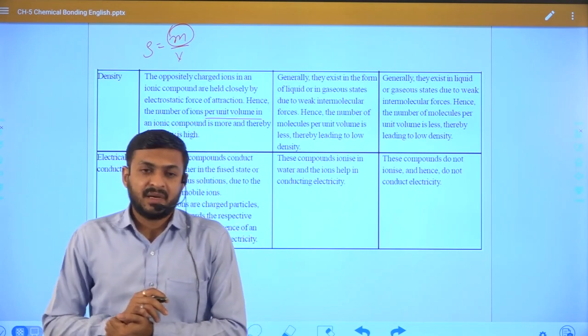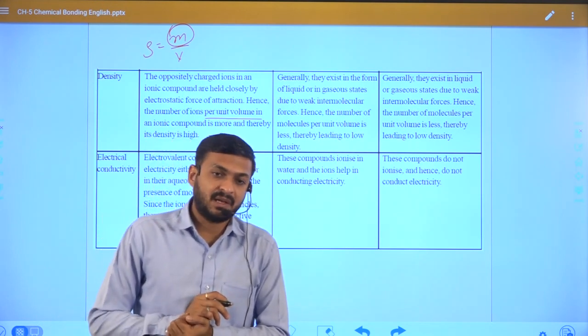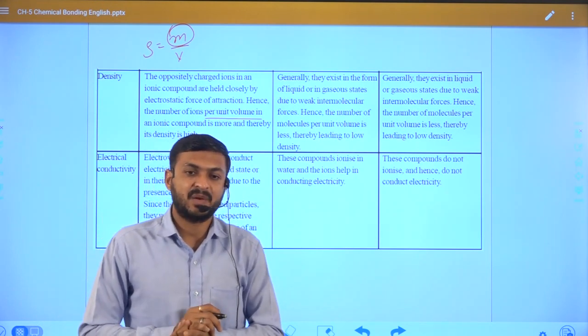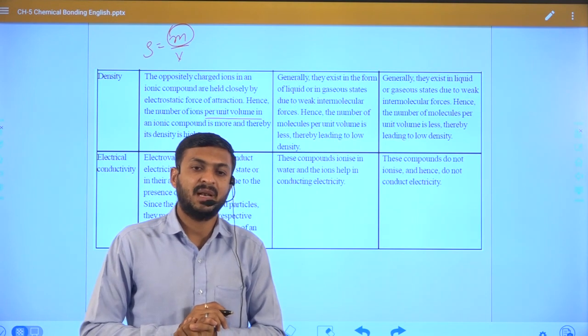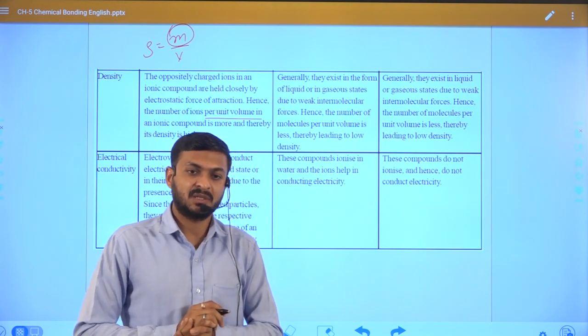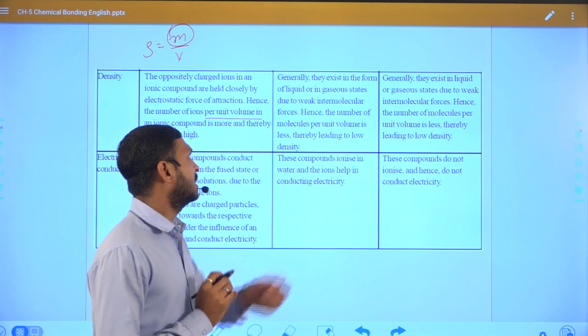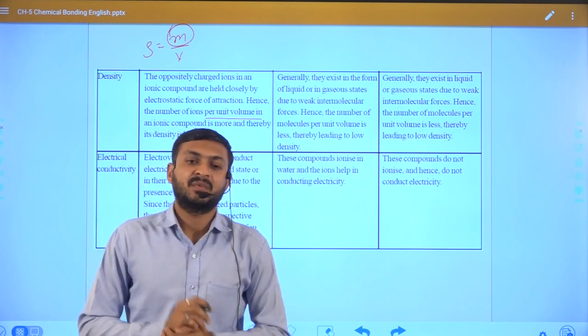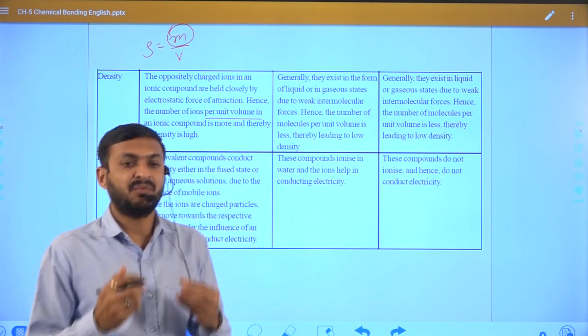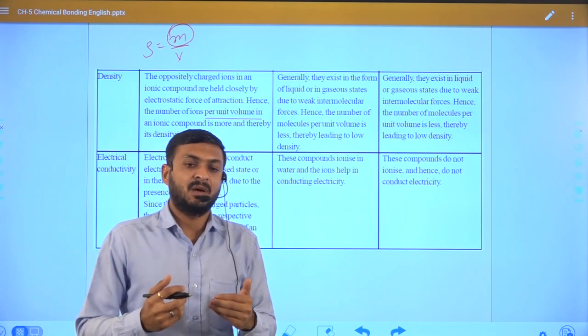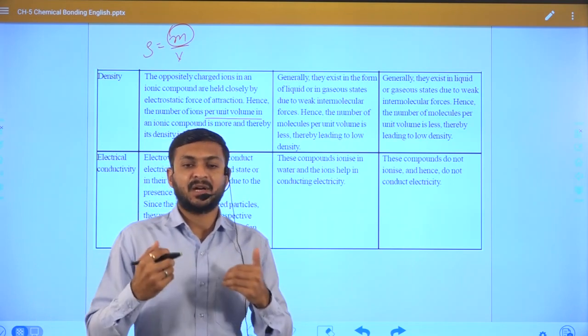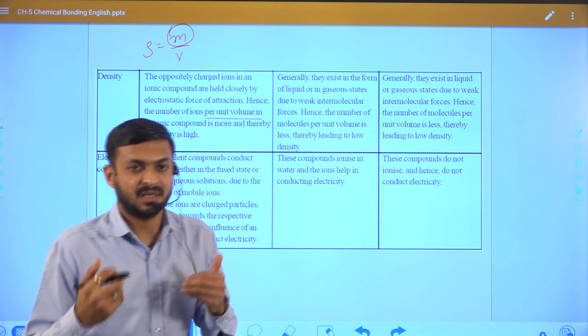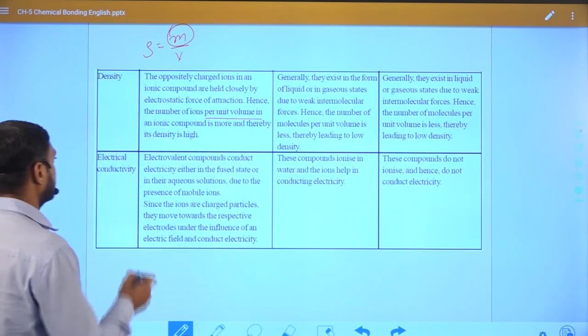In the liquid state, the interaction between molecules, atoms or ions is less as compared to solid. That is why it exists in a liquid state. If per volume the number of molecules, atoms or ions is less, then the density will be less.